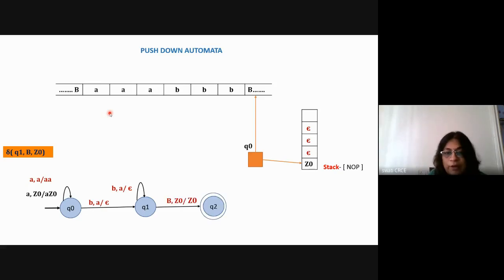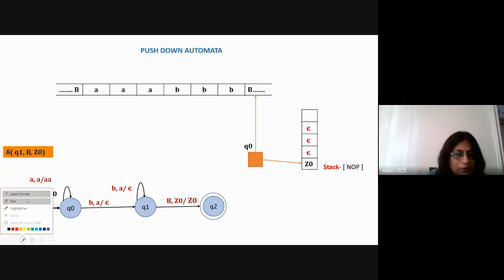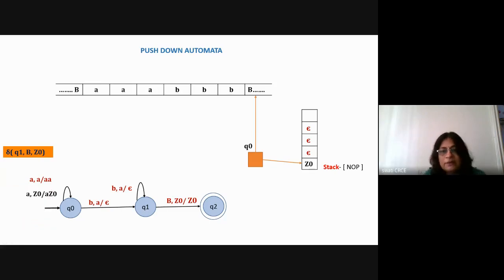So here in Q1, whenever it is getting capital B with Z0, it will stop by going to the final state. Okay, now ignore whatever is written here, just ignore this, and yeah, here it will go to the state Q2.